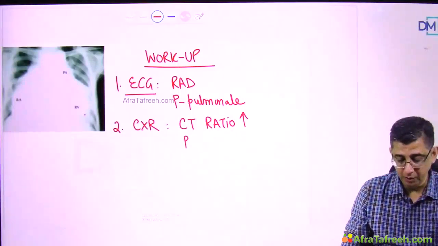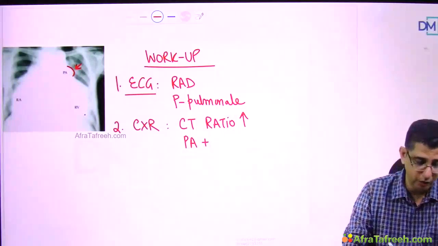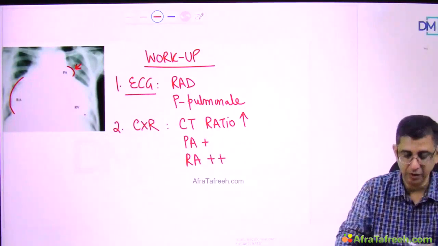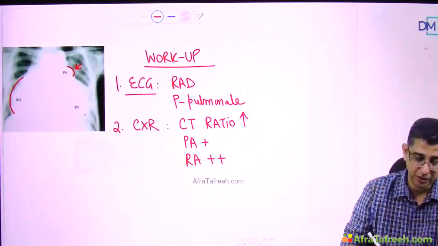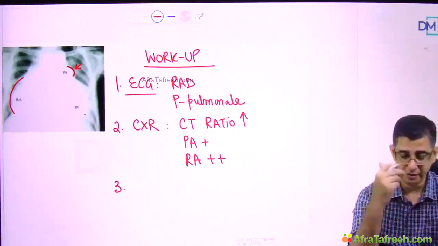The pulmonary artery segment of this patient also looks relatively prominent, because this area should normally be concave, but it is convex. And then you can also notice the prominent contour of the right atria of the patient, which signifies a right atrial enlargement of the patient. So all the findings of ECG and chest X-ray will definitely tell you that the disease process is mainly right-sided.